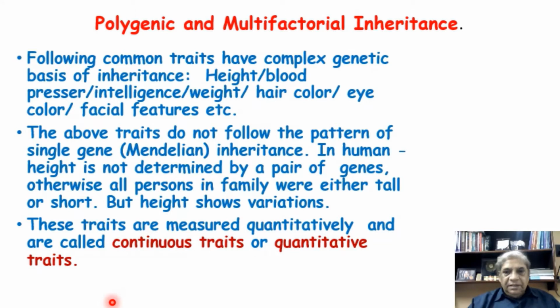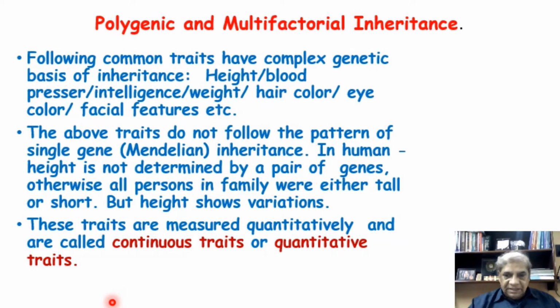In Mendelian inheritance, he just selected those plants where the height was either short or tall, and in pea plants this height was determined by a single gene. But here in human beings, the height is not determined by a single gene.